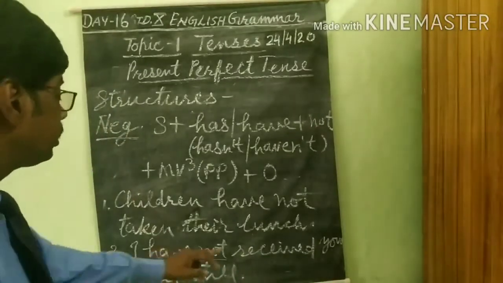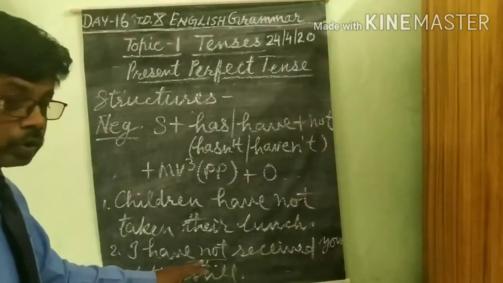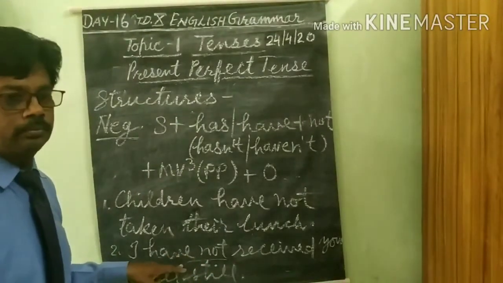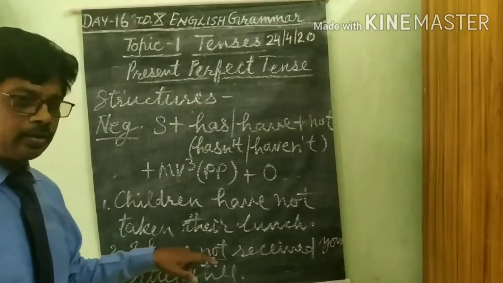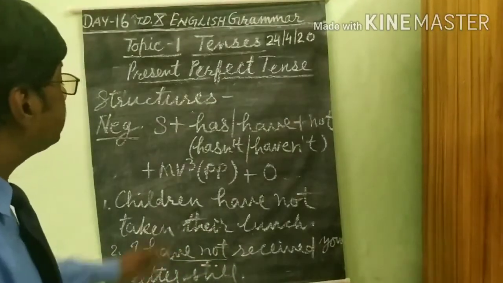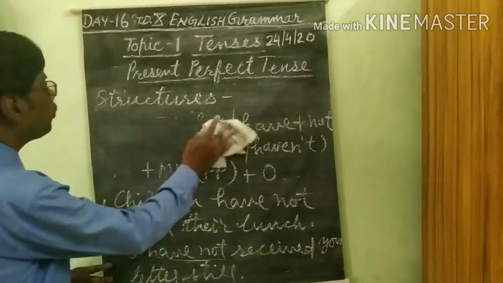Still I have not received your letter. This is showing that the sentence is in negative form. If we add not, or if we write haven't or hasn't, this is the negative form of present perfect tense.